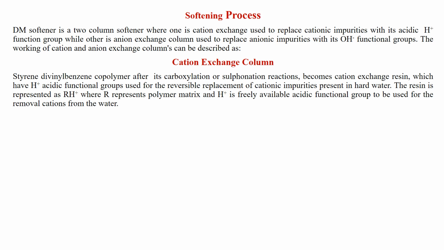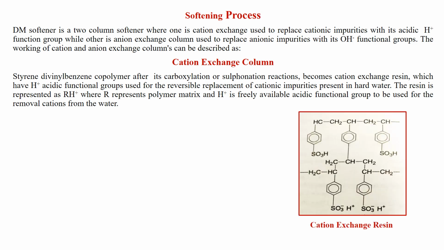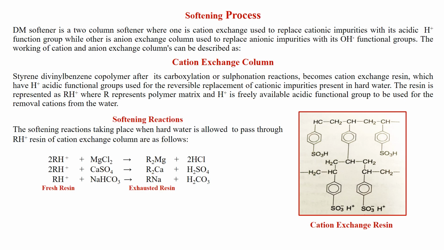The resin is represented as RH+, where R represents polymer matrix and H+ is freely available acidic functional group to be used for the removal of cations from the water. This is the structure of the cation exchange resin. Here HSO3, where H is the replaceable H+ acidic group present in the resin, is used to remove the cationic impurities present in the hard water.